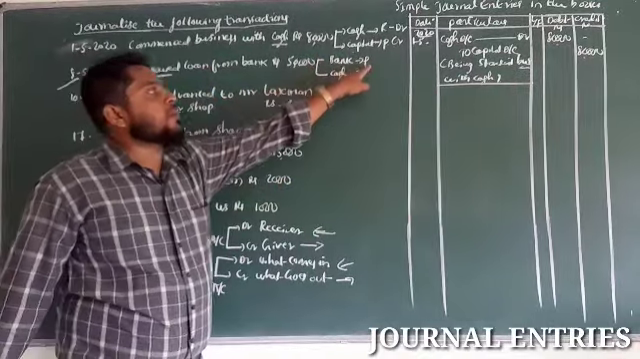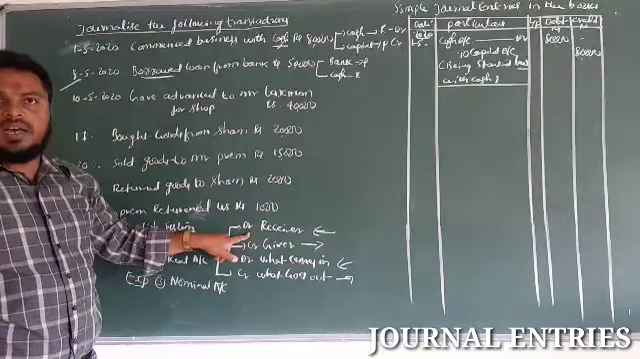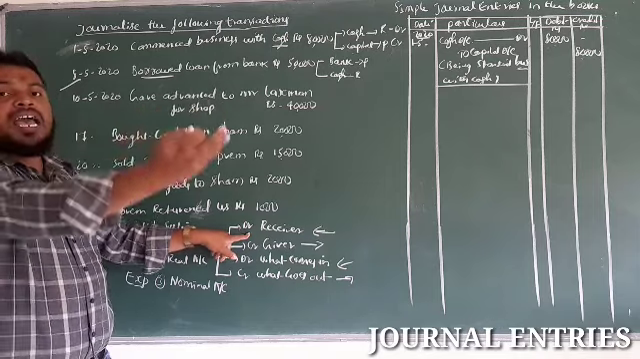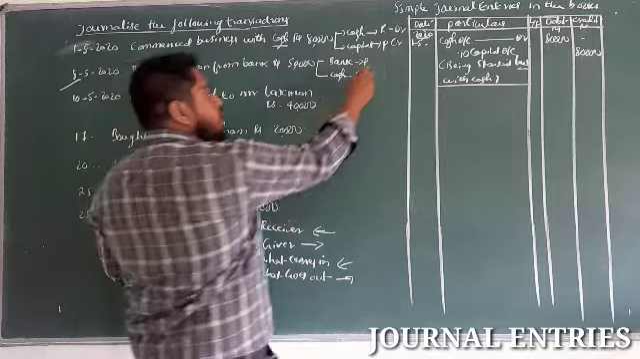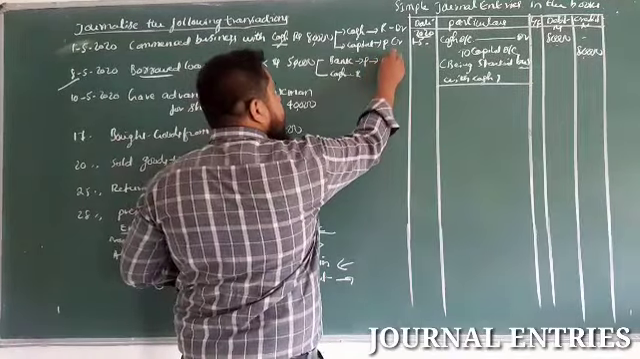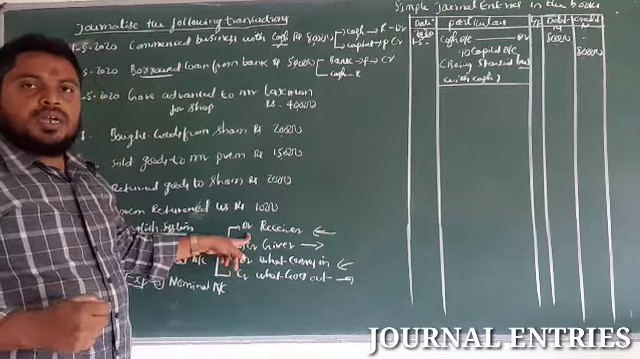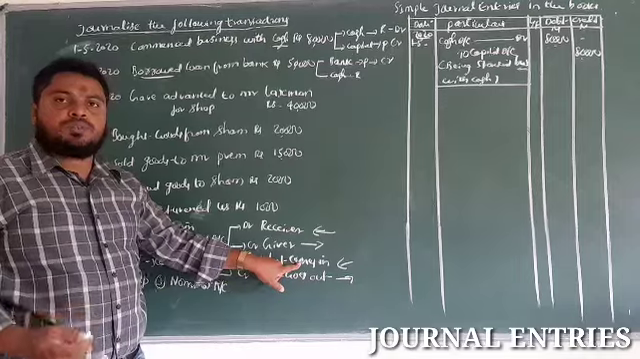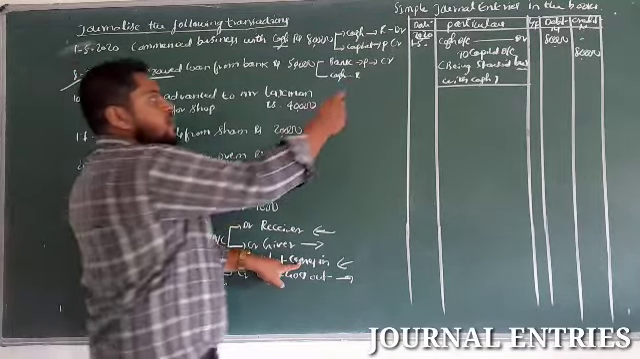Now bank's personal account. So personal account rules: debit the receiver, credit the giver. Borrowed loan from bank. So bank here, he is the giver. Bank is the giver, so bank is credit side. Cash comes under real account. So real account: debit what comes in. Borrowed loan from bank, so cash is coming to the business. So this is debit side.